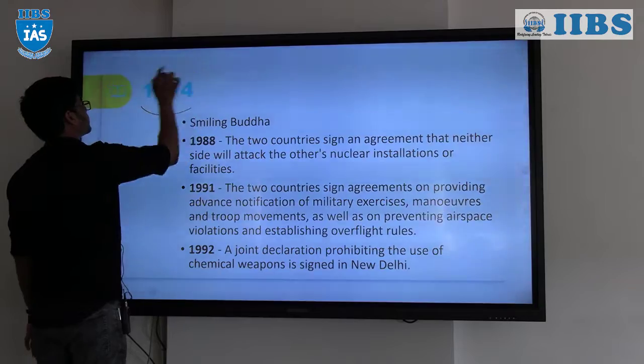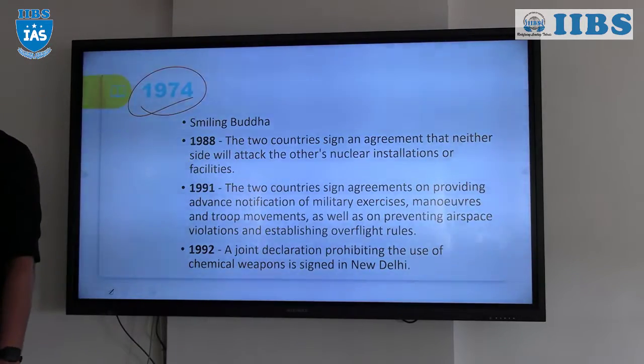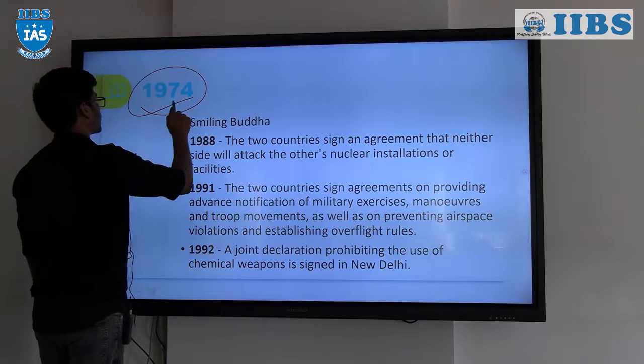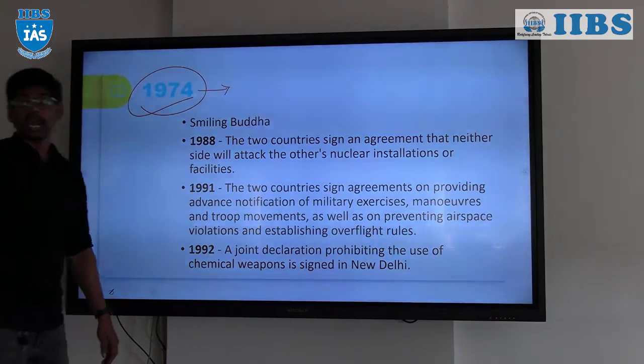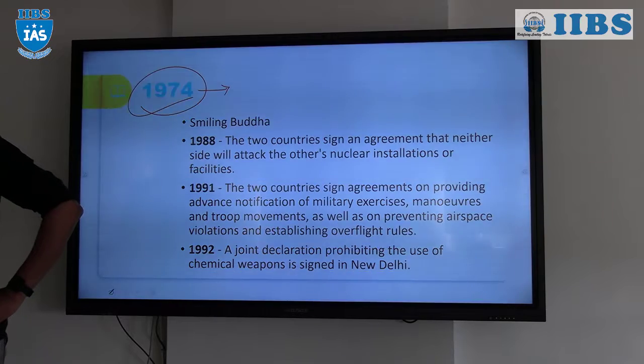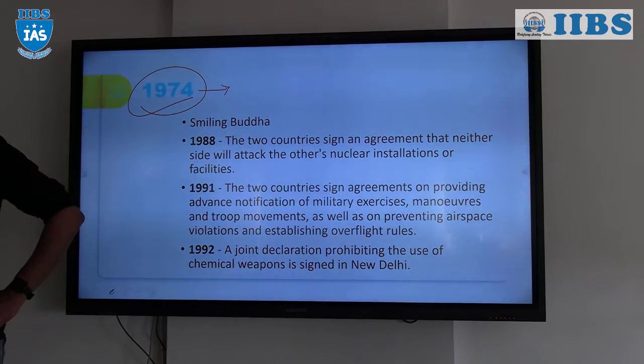Next one, 1974: Operation Smiling Buddha, Pokhran 1. That is when India tested nuclear weapons, which was met with many restrictions and sanctions from other countries, because India is not a signatory of the Non-Proliferation Treaty. But we already know the reason why it went for the nuclear test.